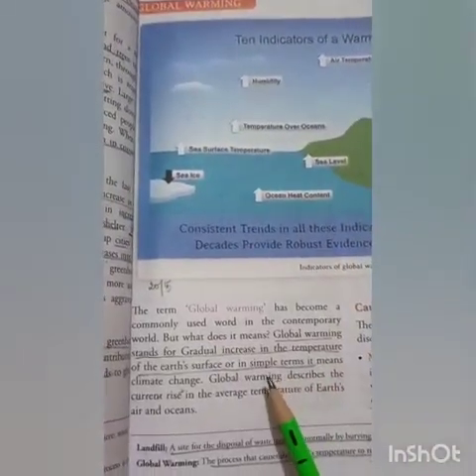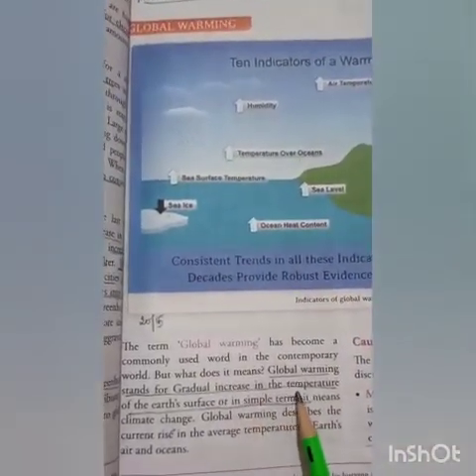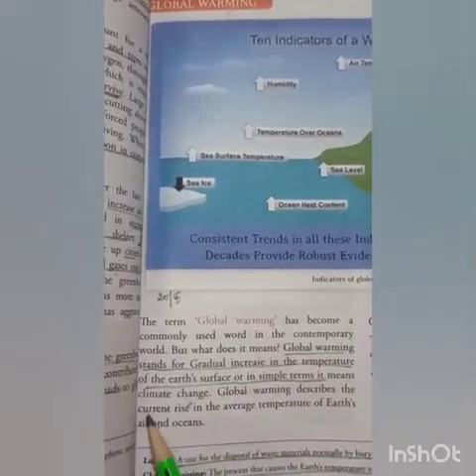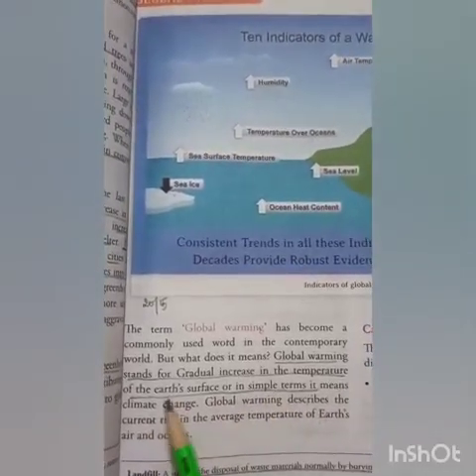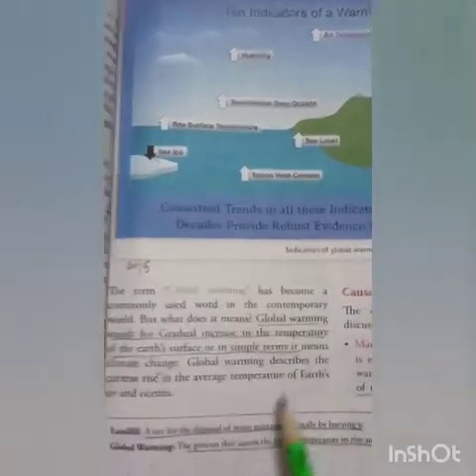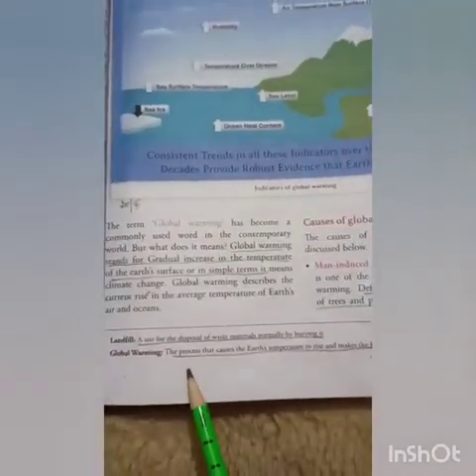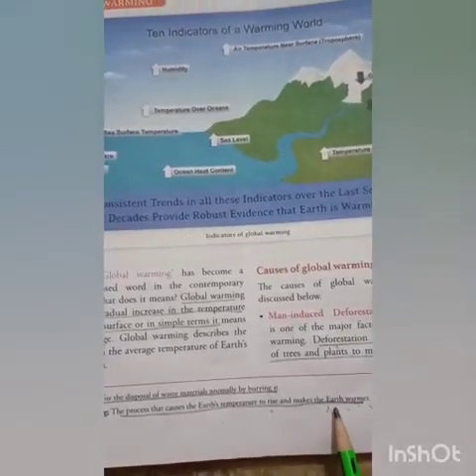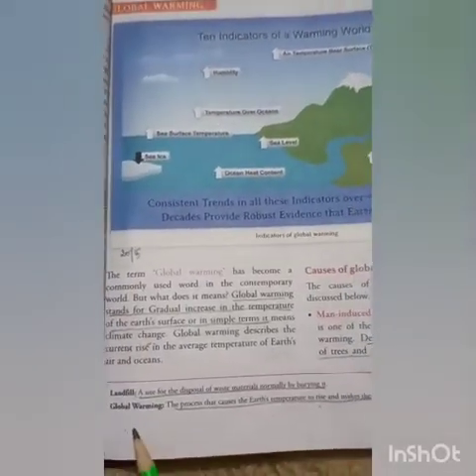Global warming is the gradual increase in the temperature of the Earth's surface. Or in simple terms, it means climate change. You can just read these and underline it. You can underline the definition at the bottom of your page. The process that causes the Earth's temperature to rise and makes the Earth warmer is actually called global warming.